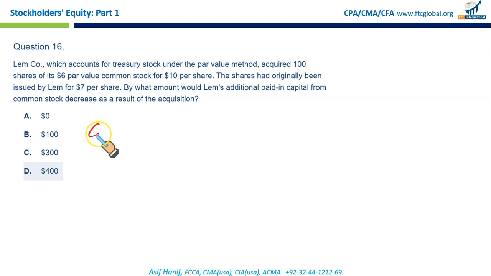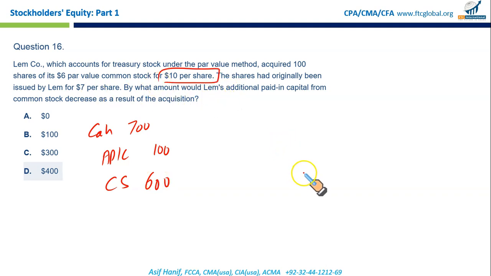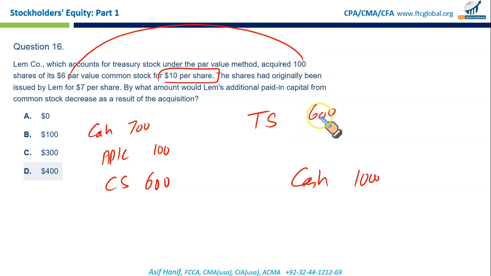When these 100 shares were issued, we would have debited cash at 7 per share, 100 shares, 700, we would have credited the additional paid in capital by 1 times 100, that is 100, and credited the common stock with 600. When we are buying these shares back for 10 per share, that means clearly first we are paying cash, cash is credited. Debit treasury stock at par, 100 shares times 6, debit 600. Okay, now you need to reverse this additional paid in capital 100, and the difference of 300 goes to retained earnings.